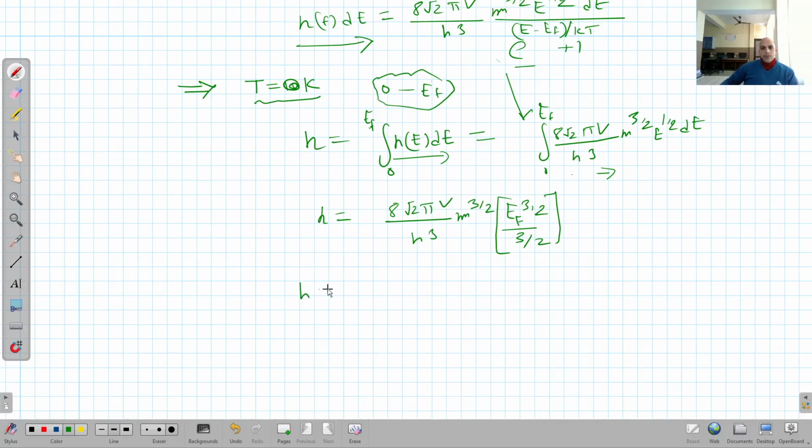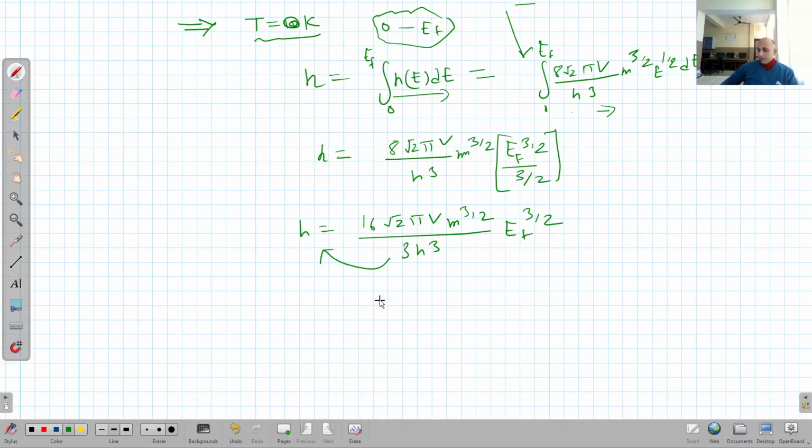Then n is equal to 16 pi under root 2 V m power 3 by 2 divided by 3 h cube, EF power 3 by 2. When I take this toward this side, I will get EF power 3 by 2 is equal to 3n h cube divided by 16 pi under root 2 V m power 3 by 2.